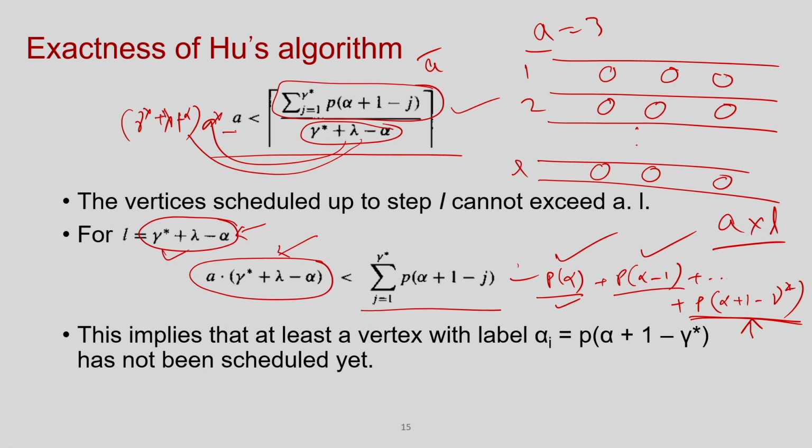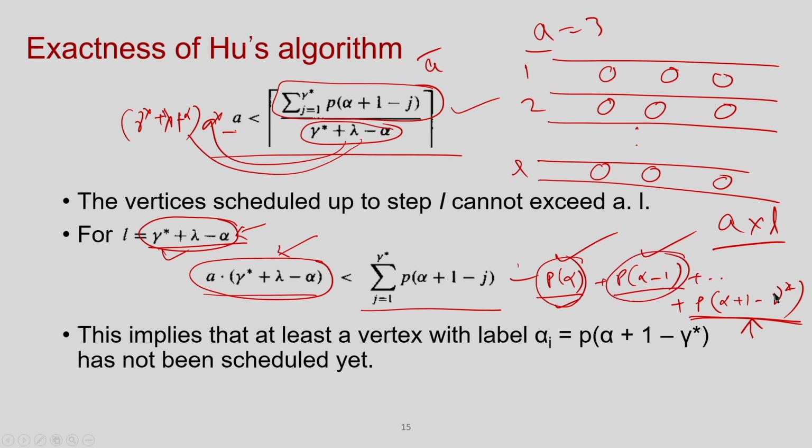I am saying that the number of operations scheduled till this timestamp is less than this, and this is nothing but this expression. So, basically this expression says the number of nodes having level alpha, the number of nodes having level alpha minus 1, and so on. Alpha is the maximum level, so these are the nodes with the maximum level, and these are the nodes with the next set of levels, and so on.